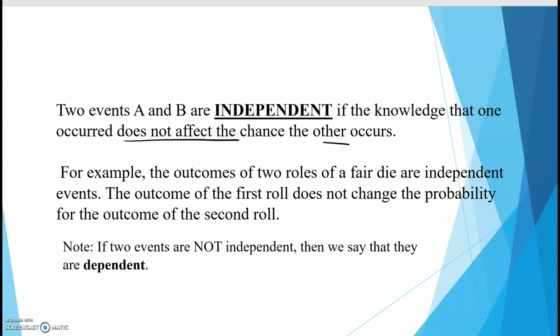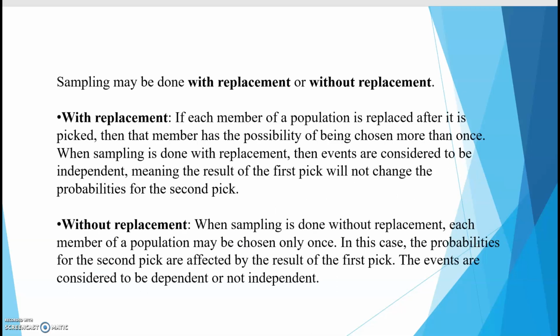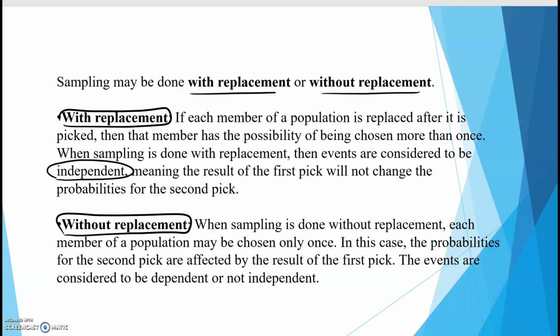Now, the opposite of independent would, of course, be dependent. Dependent events, that would be where one does affect the other outcome or the other event. Now we got two words here, with replacement and without replacement. If we are talking about with replacement, that is always code word for independent events. And if we're talking about without replacement, that is always code word for dependent events.